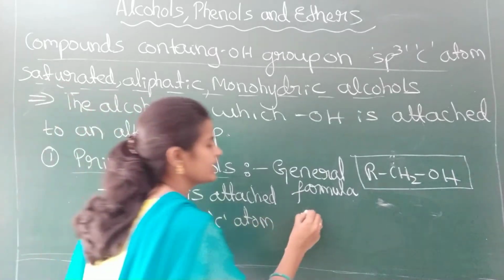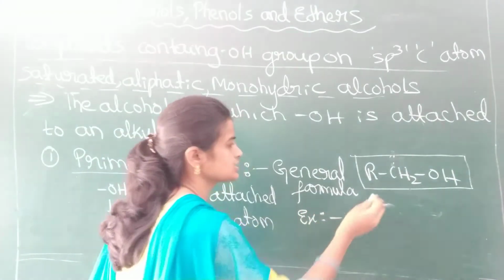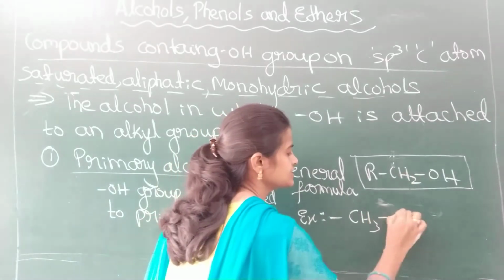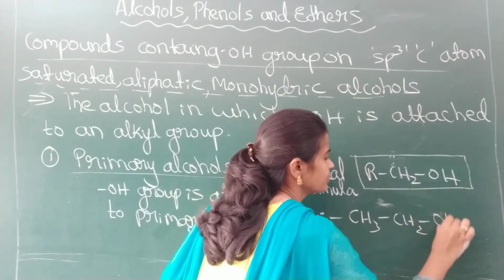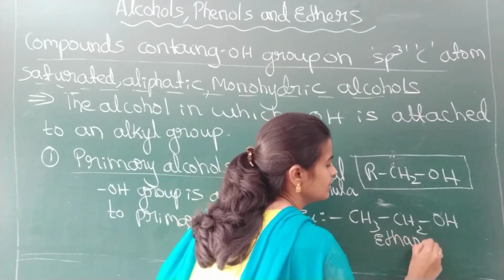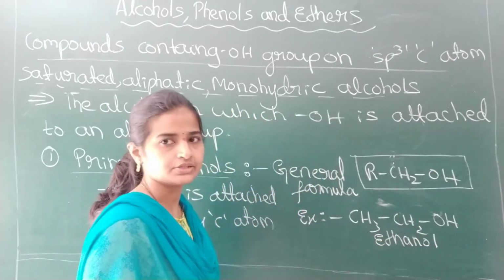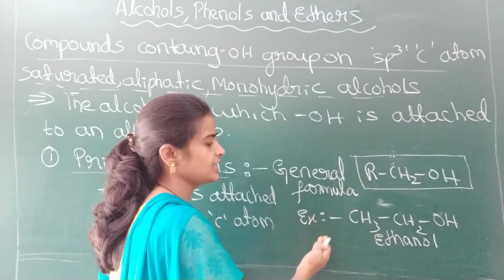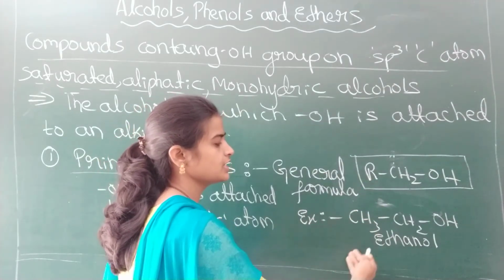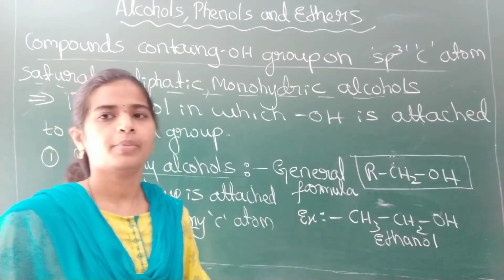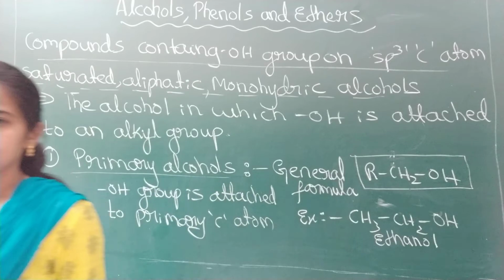So, what are the examples of primary alcohol, students? R means one alkyl group you attach. CH3, next CH2, next OH. What is the name of this one? Ethanol. Am I right? Yes. Or you can extend this: CH3, CH2, CH2, OH like this. This is about the primary alcohols.